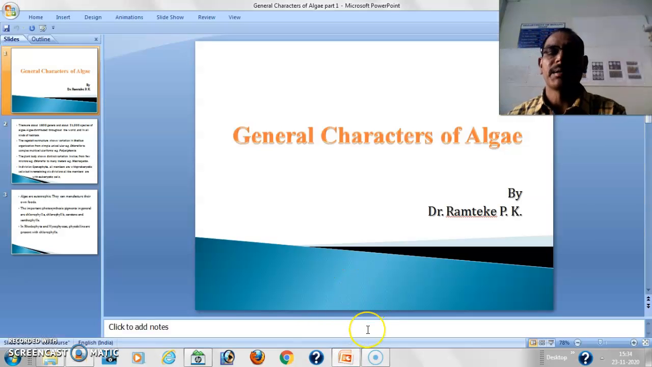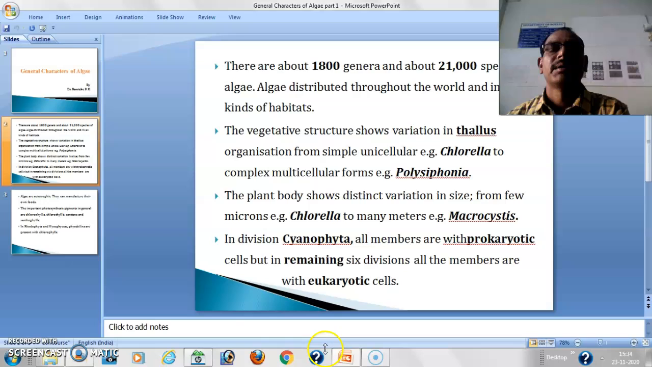General characters of algae. So algae are found in marine water and in fresh water. There are about 1,800 genera and 21,000 species of the algae